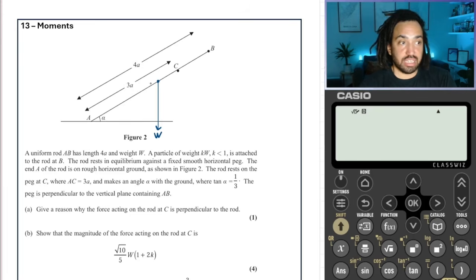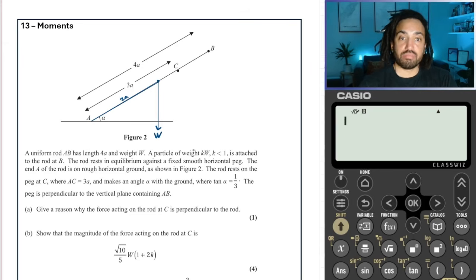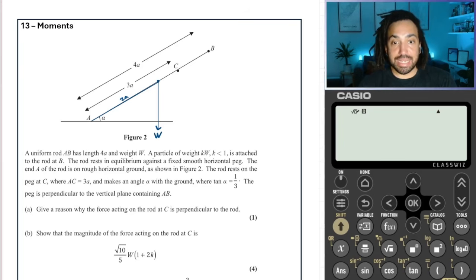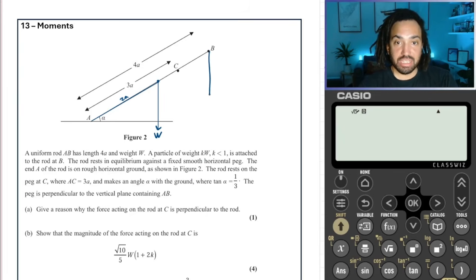And that distance there is 2a. So I'll just write that on as well. 2a is that distance. Okay, great. And then it says that a particle of weight kW is attached at B. Okay, so down here, this is a weight of kW is attached at B.